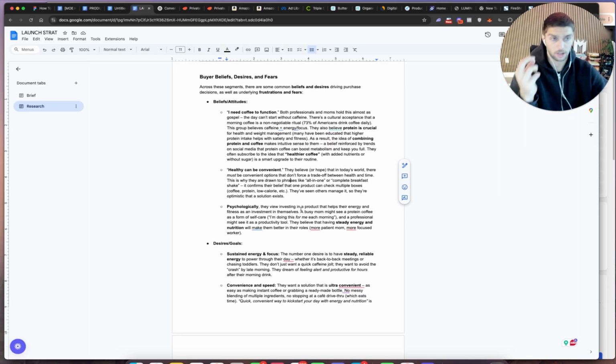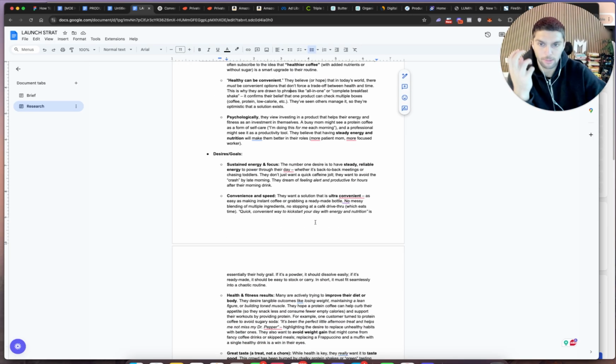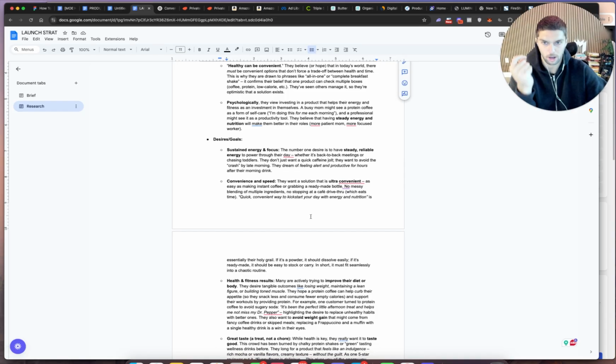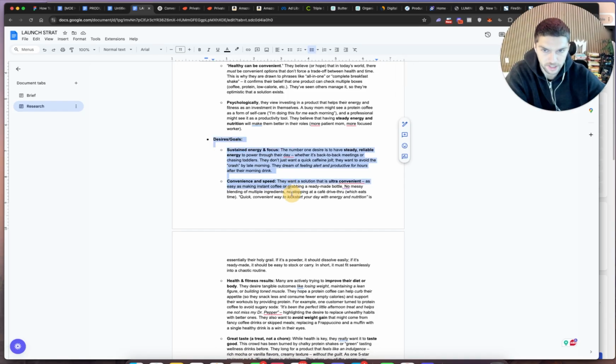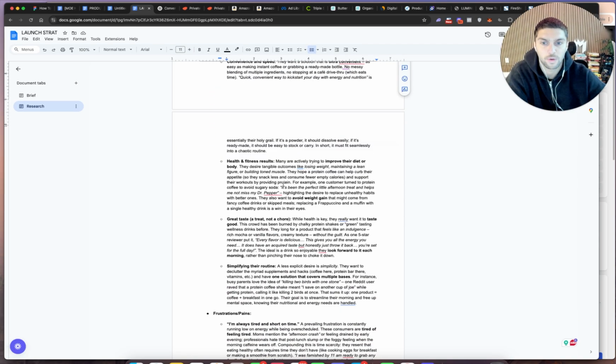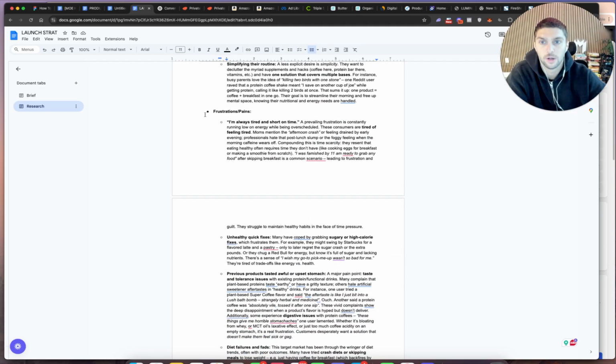So this is all stuff and ammo that we're going to be able to dissect one by one and actually use for our marketing, our ads, our statics, and especially our product page in order to convert people as quick as possible. And we also understand the desires and goals of these people. Okay, what do they want to accomplish when they buy a product like this one? What are their pains? They're always tired and short on time.